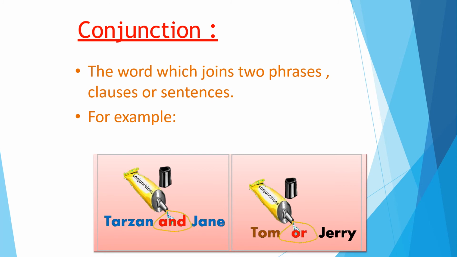Conjunction. The word which joins two phrases, clauses or sentences. For example, Tarzan and Jane, Tom or Jerry. So these are the conjunctions. They are the joining words.